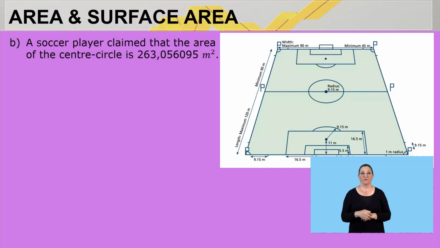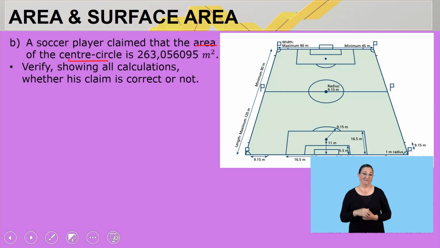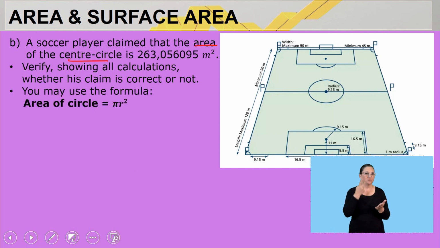Let's look at our next question. Question number B says, a soccer player claimed that the area of the center circle is 263,056,095 square meters. It says further on, verify, showing all calculations, whether his claim is correct or not. Now, let's look at the formula. It says you may use the formula, area of a circle is pi times radius squared. Now, let's see if this claim is correct or not.